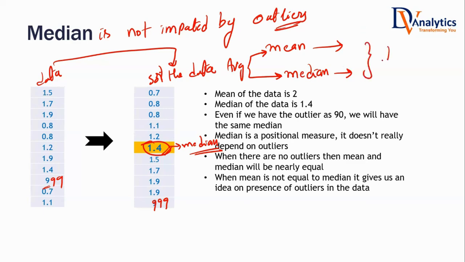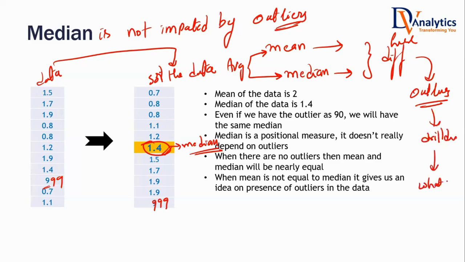If there's a huge difference between mean and median, 1 or 2%, 3%, 4% is fine. But if there's a huge difference, what does that tell you? There must be some outliers present in the data. Yes or no? You need to drill down. You need to find out what percent are outliers. You need to clean the data before analysis. Do you agree? Or can we directly take it as it is to the analysis? We need to drill down and find out the outliers.